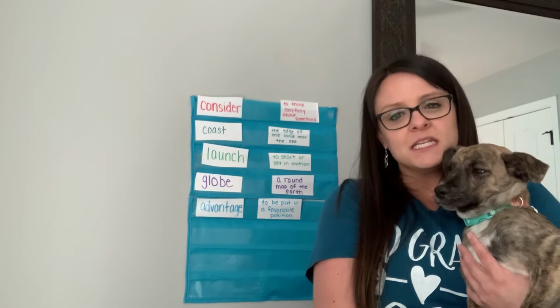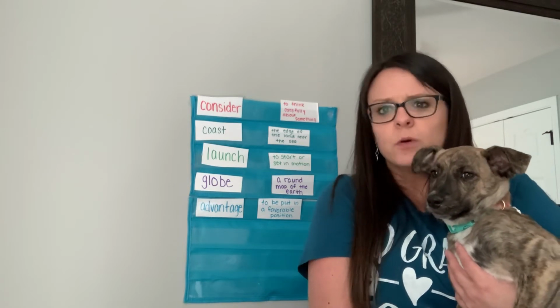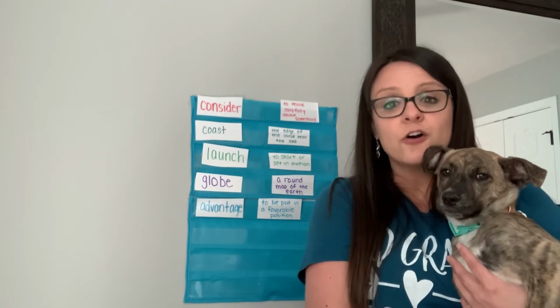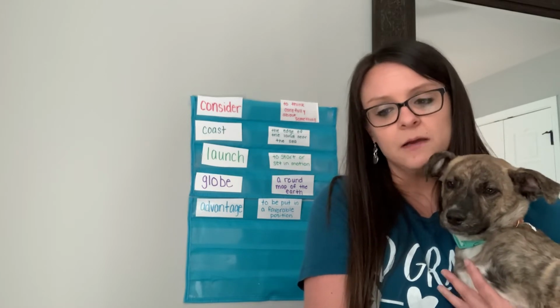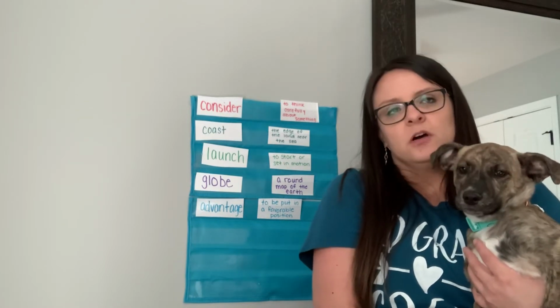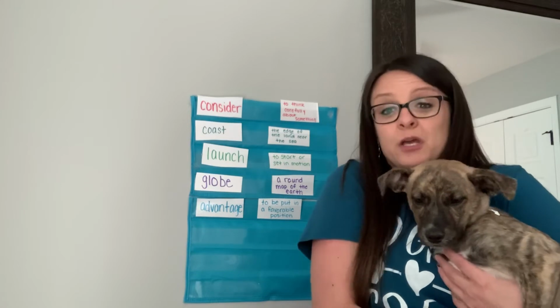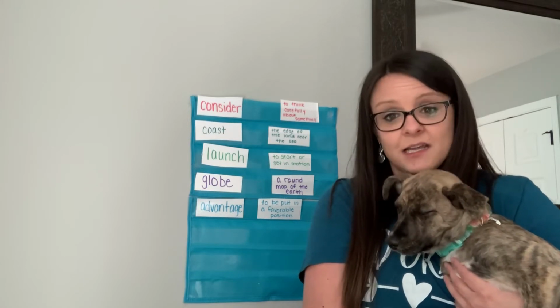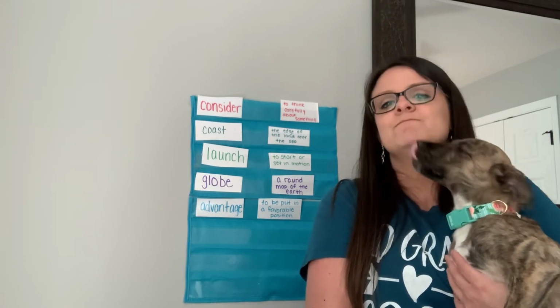So let's think of a synonym. If we're thinking of the globe, what are we looking at with that globe? We're looking at Earth. So Earth could be a good synonym. And then an antonym. If we're not looking at the whole Earth, maybe we could be looking at the state or a continent. So an antonym,